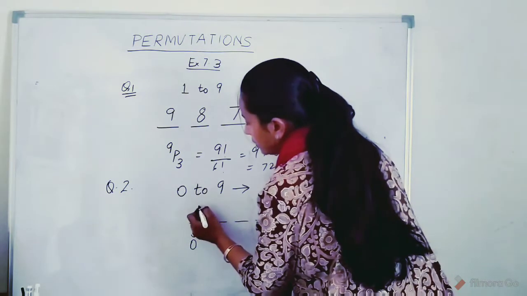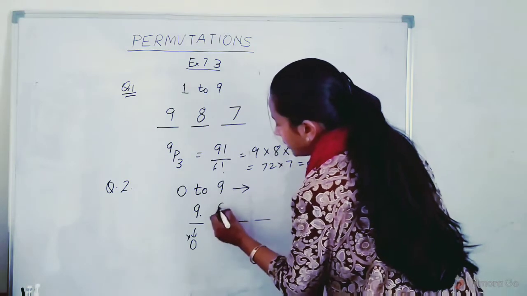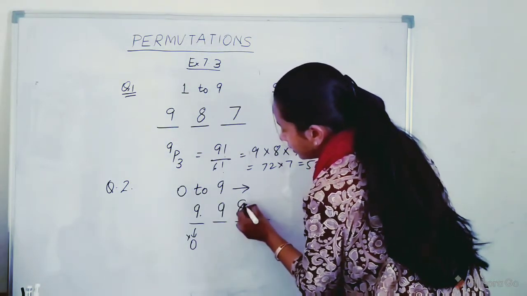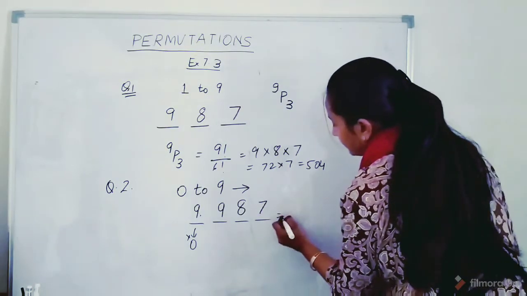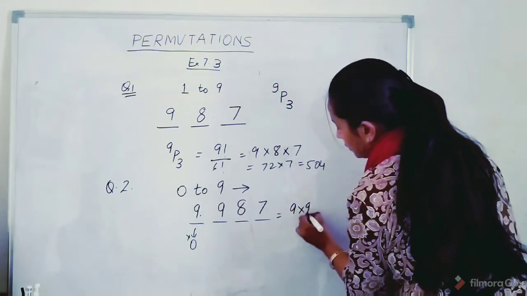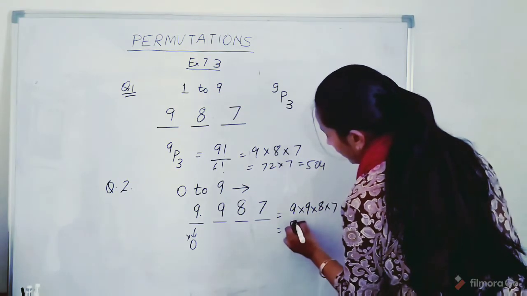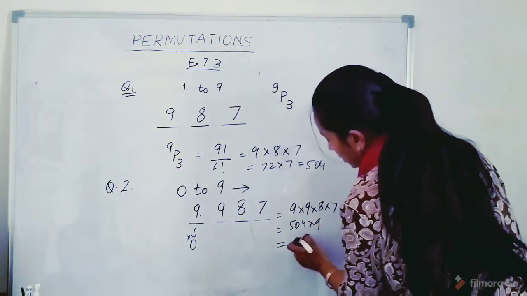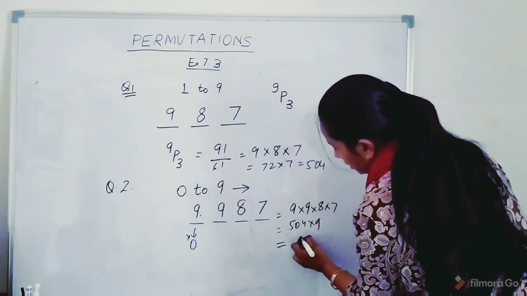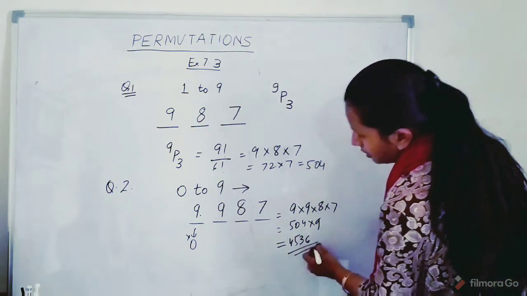So for the first place we have 9 options, second place again 9, third place 8, and 7, right? 9 into 9 into 8 into 7, that is 504 into 9, which gives us 4536.